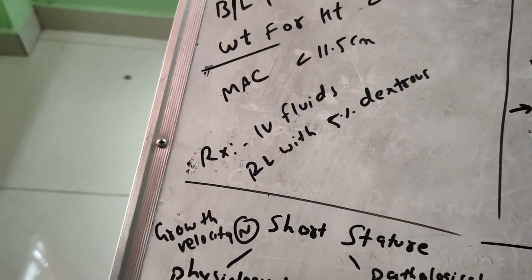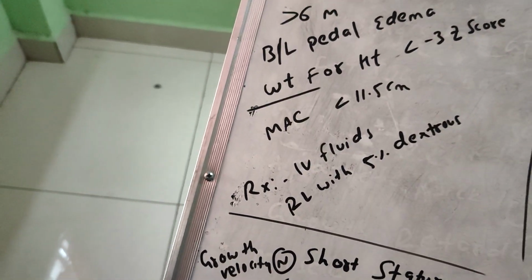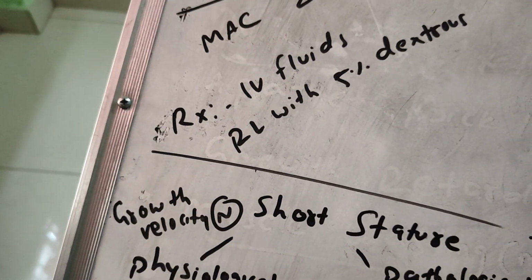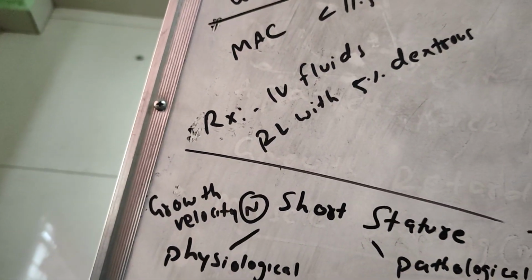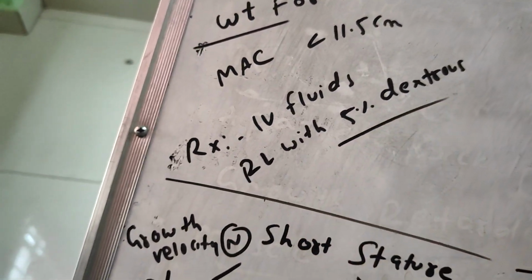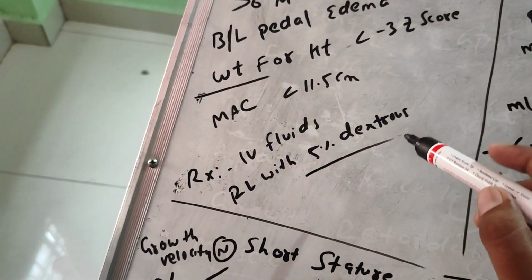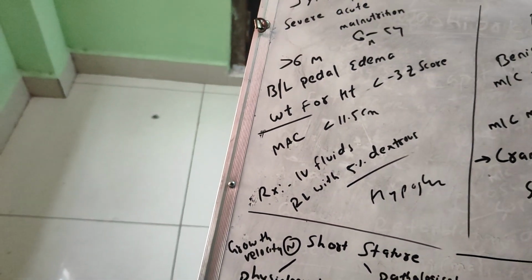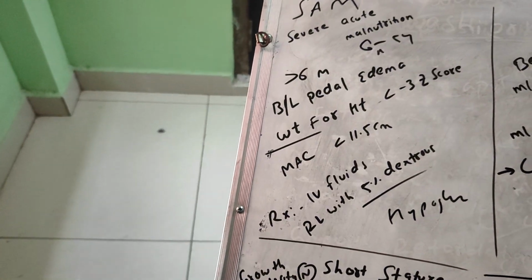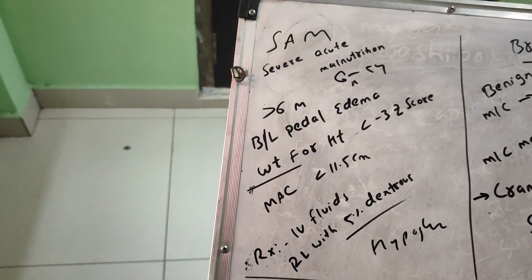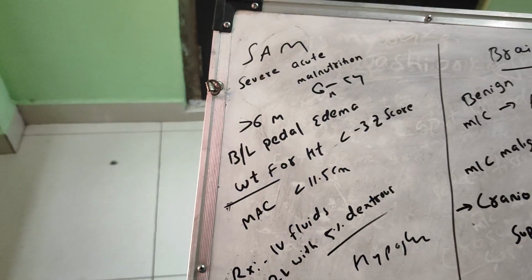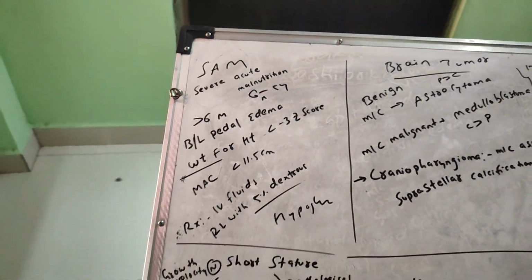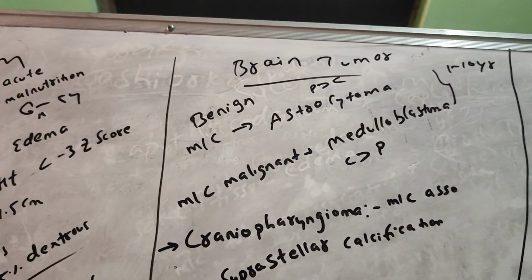So how are you going to treat the SAM patient? You have to treat the patient by giving IV fluids. It is Ringer lactate with 5% dextrose solution. The 5% dextrose solution is added to avoid hypoglycemia. And you have to treat the other causes, giving ORS and correcting the electrolyte balances, everything. Done. So next, coming to the tumors, some important brain tumors.